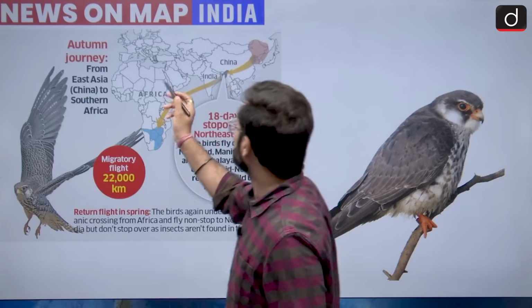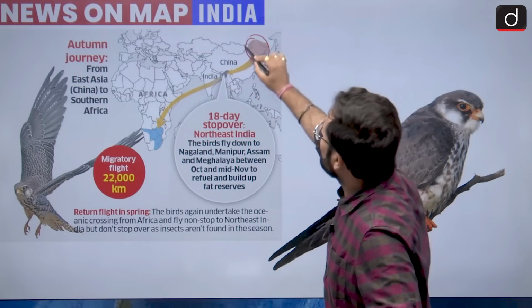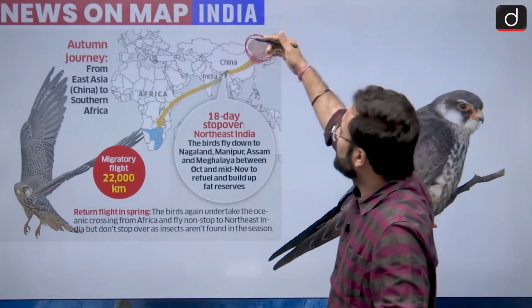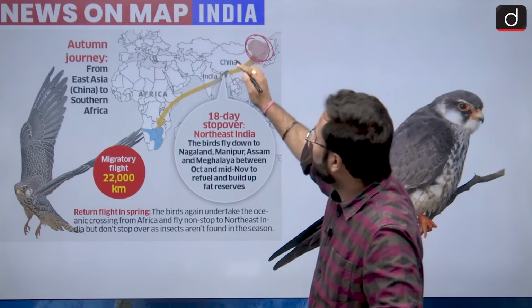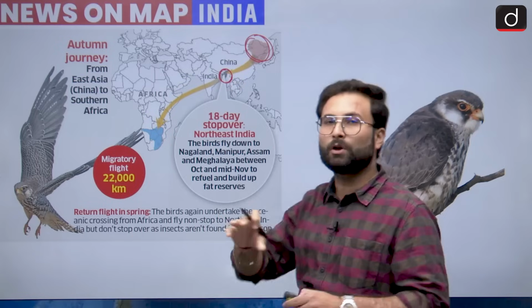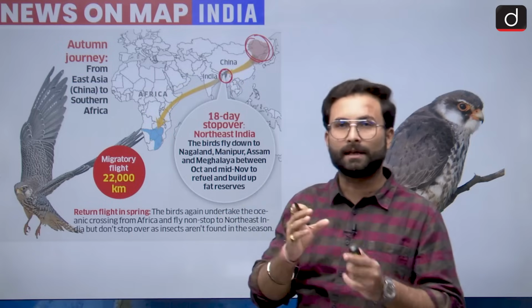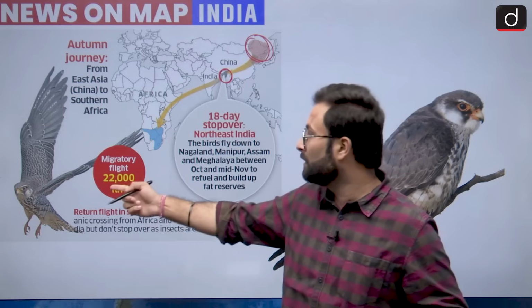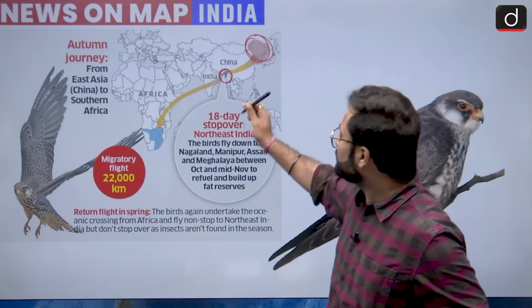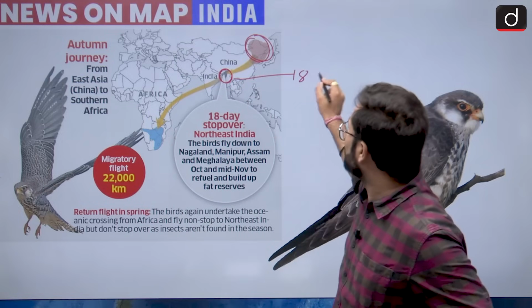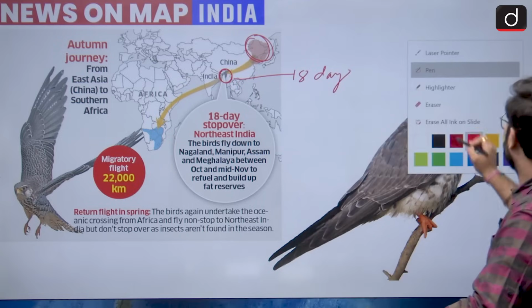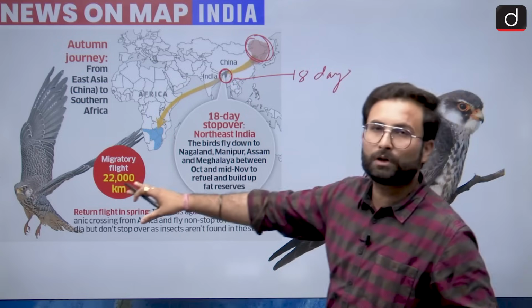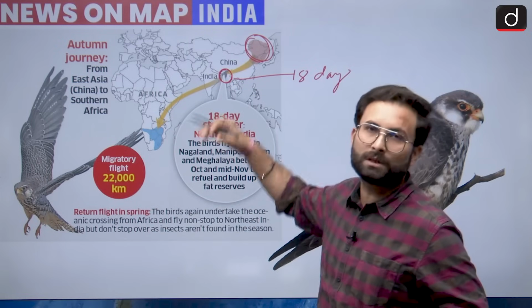Okay, so here you can see from this particular region, the Siberia region of Russia, and then some part of China, they start and then come to India for a stopover, because at this particular place they take rest. They recharge their fat so that they can fly ahead to South Africa. That is why they stay over for nearly 18 days here. Okay, and then they move towards South Africa. Then there they go for breeding, and after that they return to Siberia.